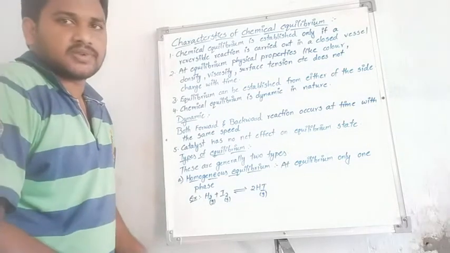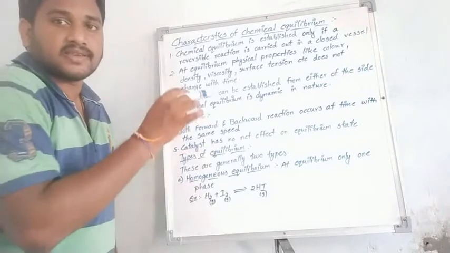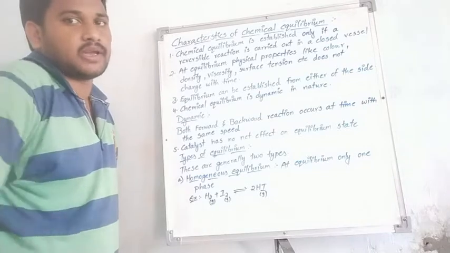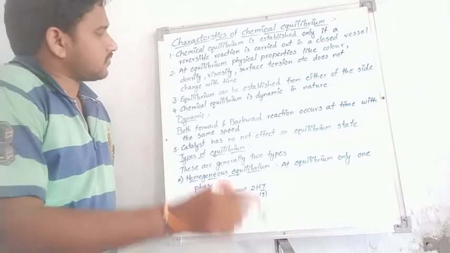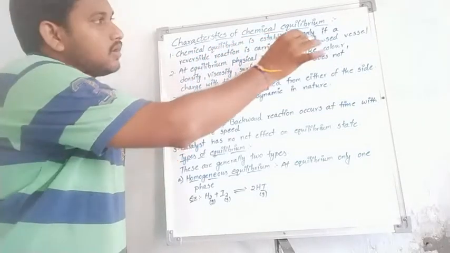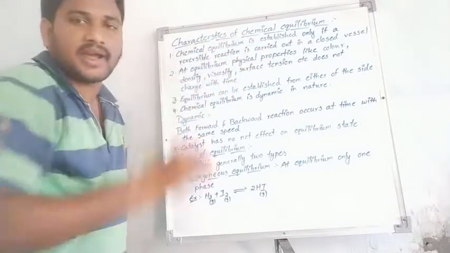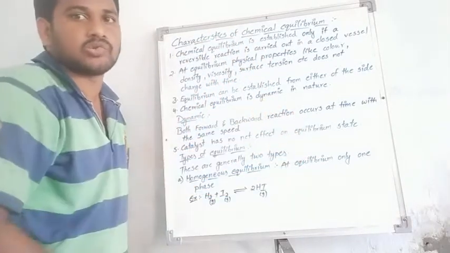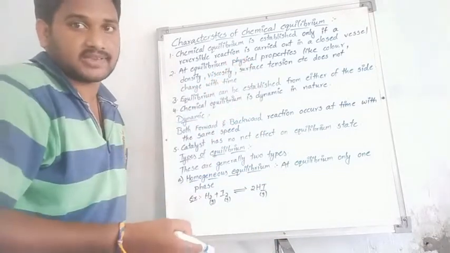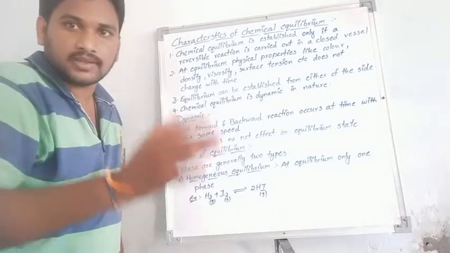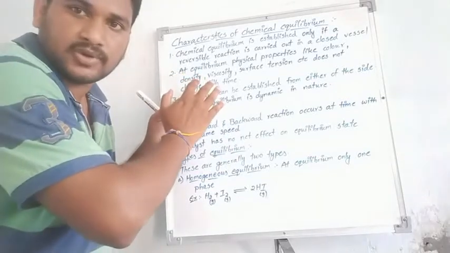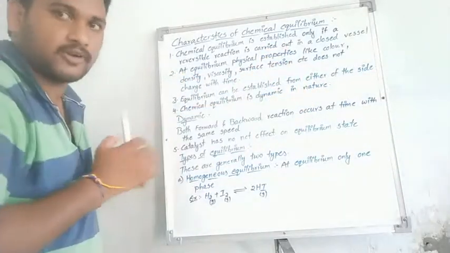Okay, students. Next one is to discuss the characteristic properties of chemical equilibrium. First, chemical equilibrium is established only if a reversible reaction is carried out in a closed vessel. We already discussed that it is only a reversible reaction. One more point is given: it applies to either side, meaning the rate of forward reaction and backward reaction.